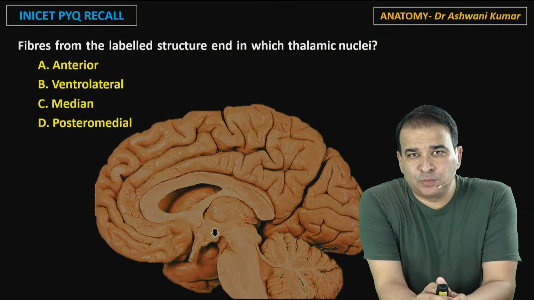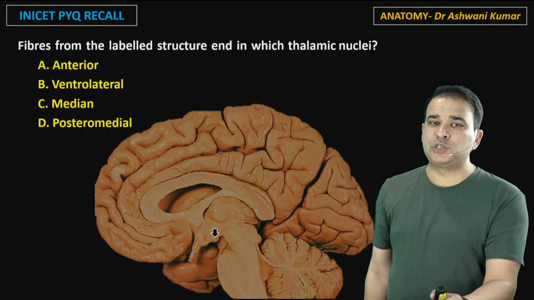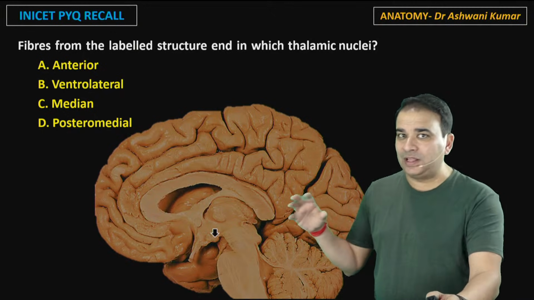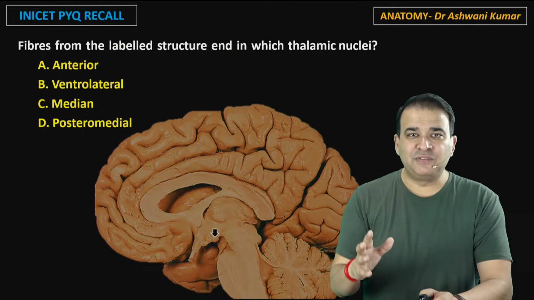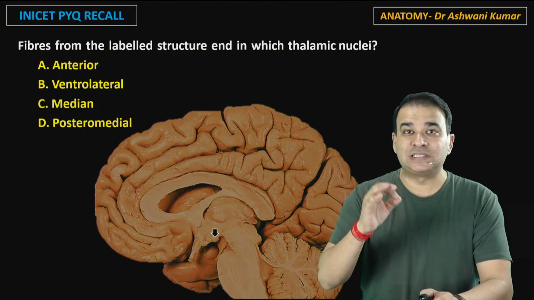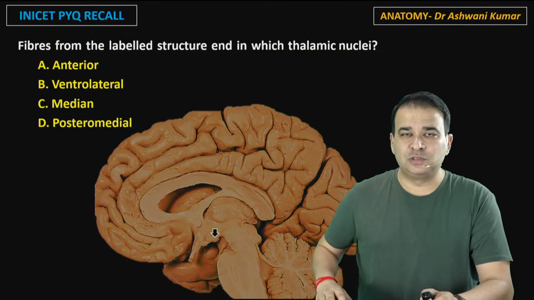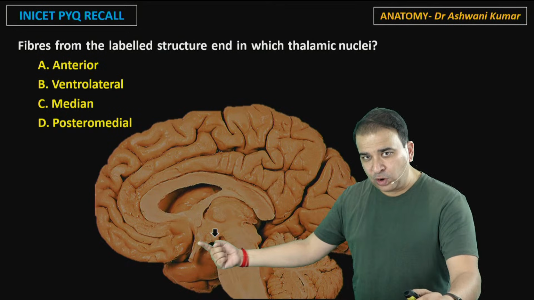Next question: fibers from the labeled structure end in which thalamic nuclei? This also is a recent question. Again, you can make out that the examiner just wants to ask whether or not you're able to identify the structure here. So sections, guys, again emphasizing this transverse coronal section. You must do sections. You have to identify the structures of the section, and the question will be pretty simple based on that. Now, they have put an arrow on the floor of the third ventricle, guys.